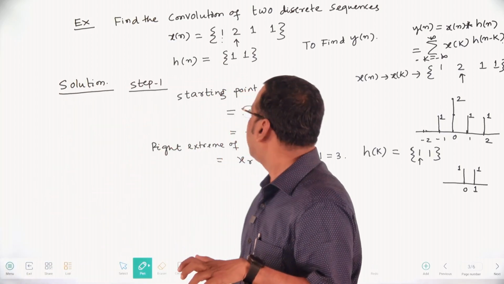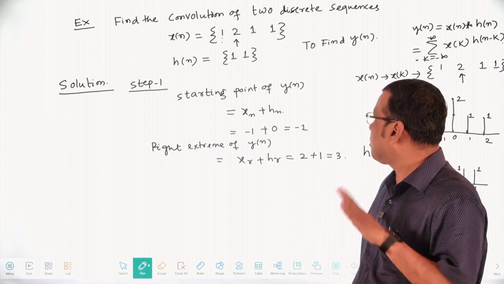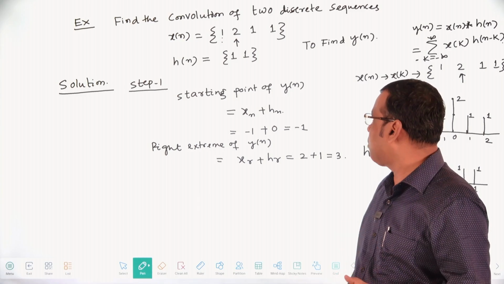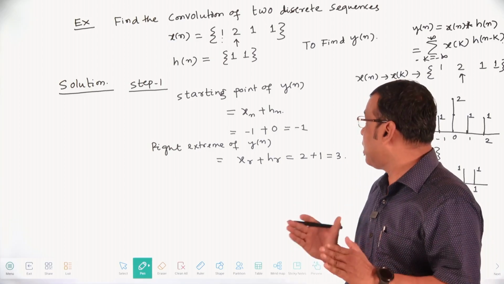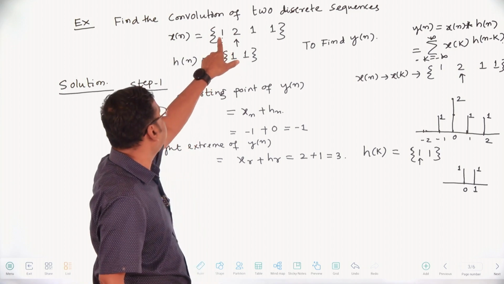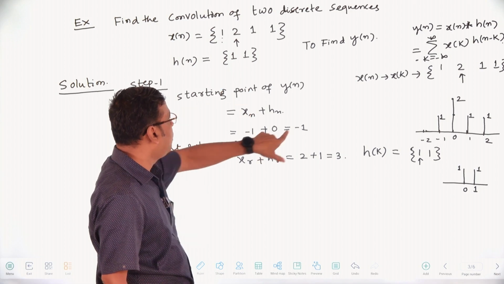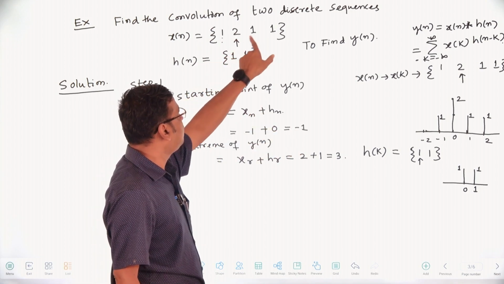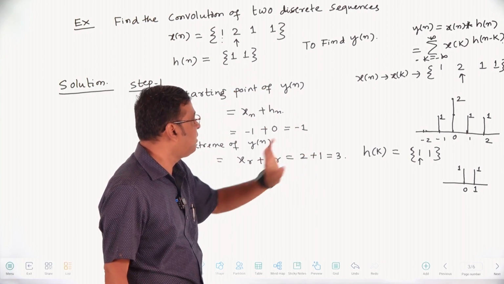First of all, when you are going to find the convolution of two discrete sequences, step 1 is to calculate the length of y of n: what is the starting value and what is the ending value. The starting point of x of n is -1, and the starting point of h of n is 0, so -1. The right extreme of x of n is 2, and the right extreme of h of n is 1, so 2 plus 1 is 3.